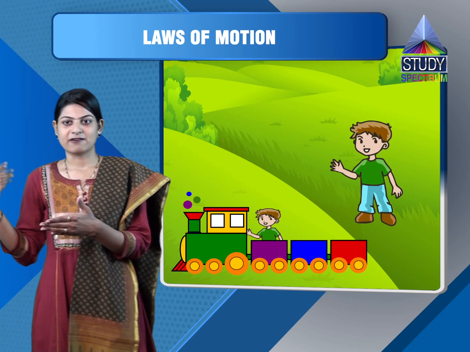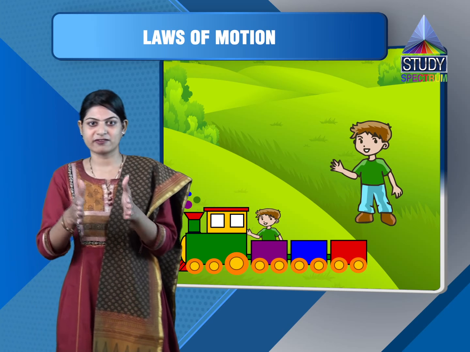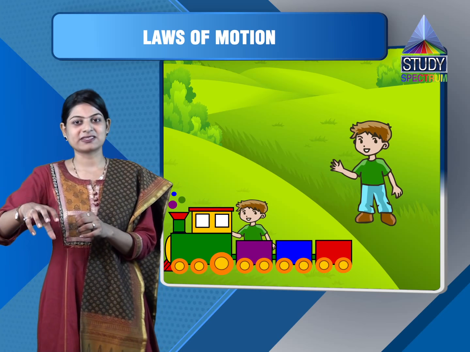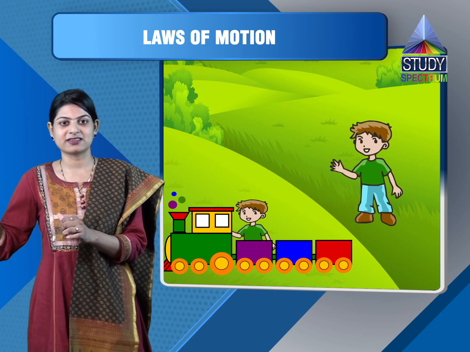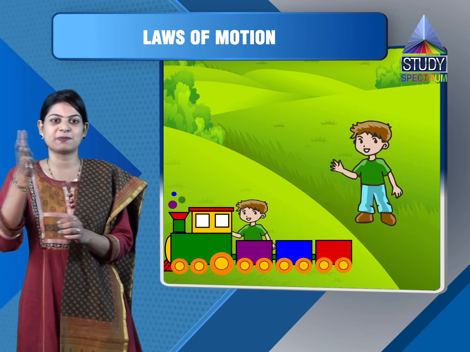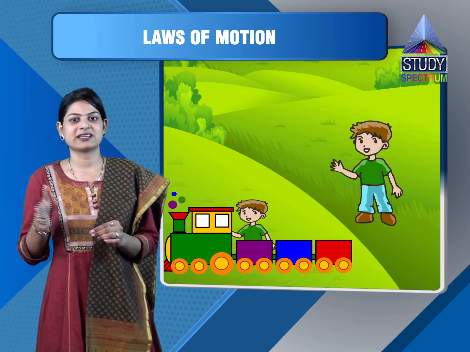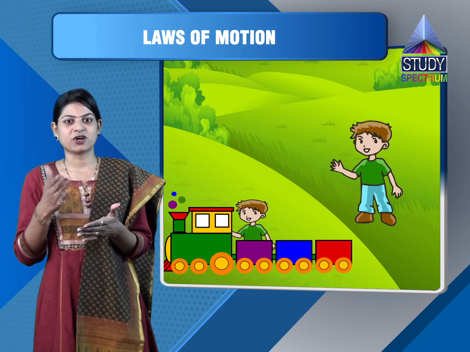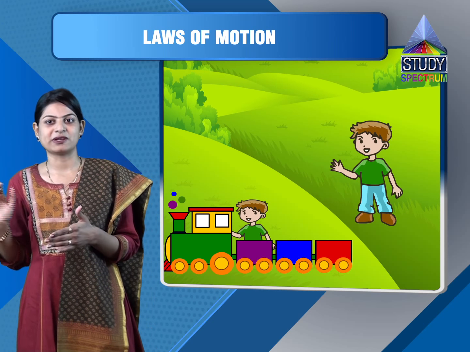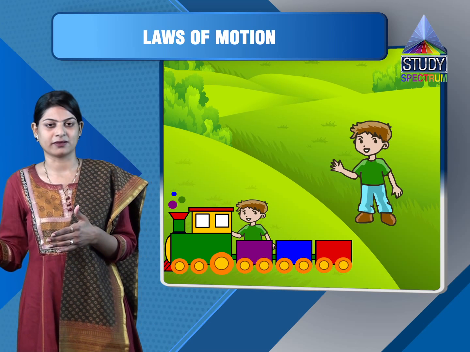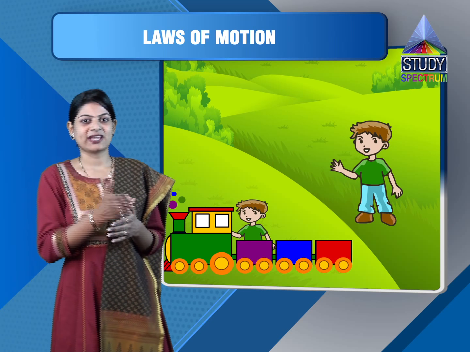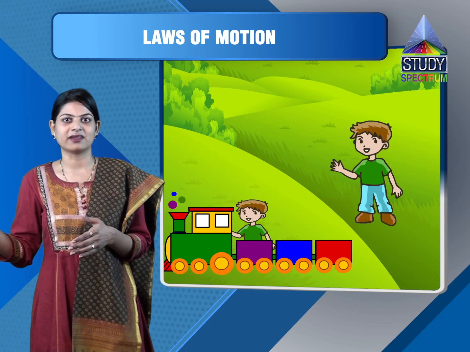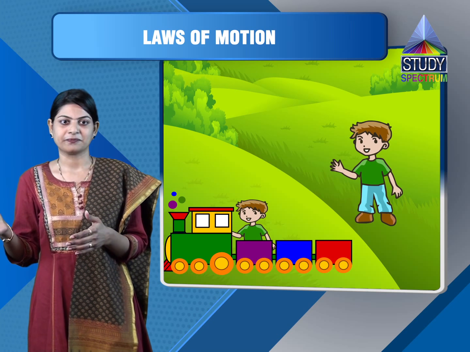So that means with respect to the observer observing the person inside the moving train, the person is moving, but with respect to the train, the person is stationary. So this is the difference. Whenever we talk about position, we always have to mention the term "with respect to the surrounding." So the change in the position of the object with respect to the surrounding is known as motion.